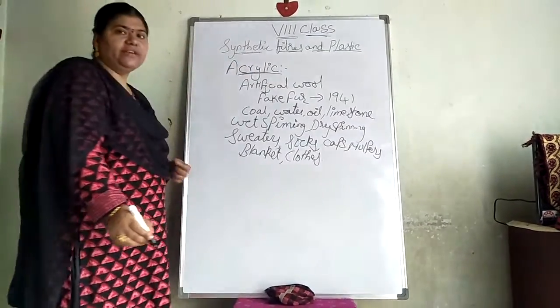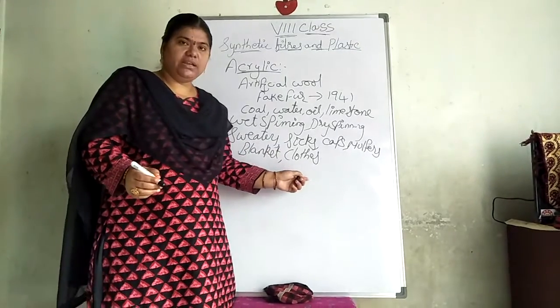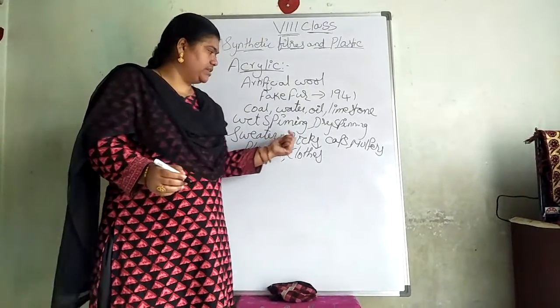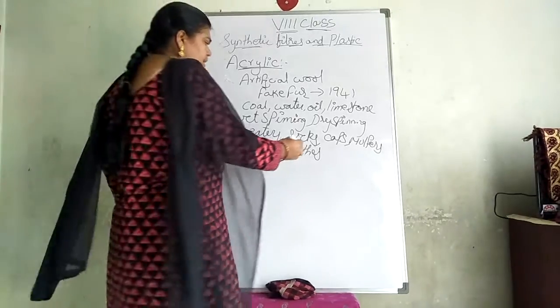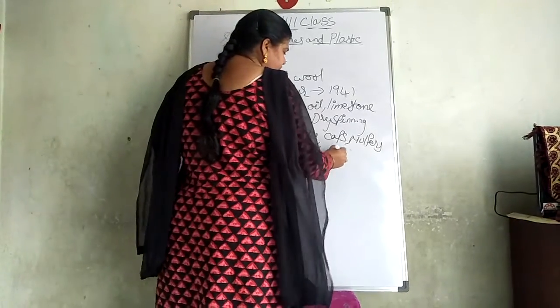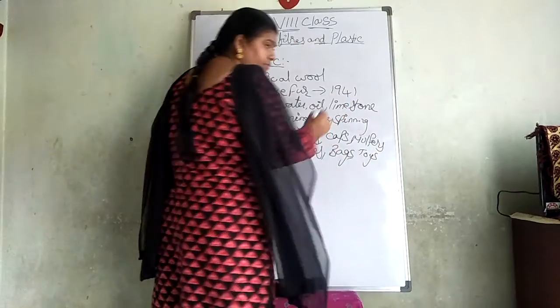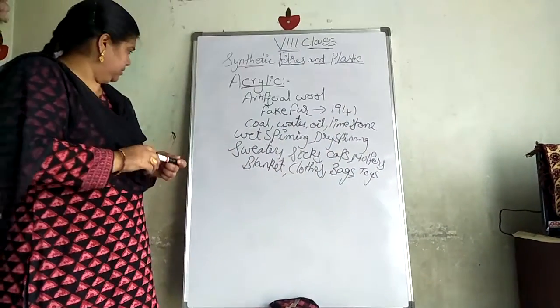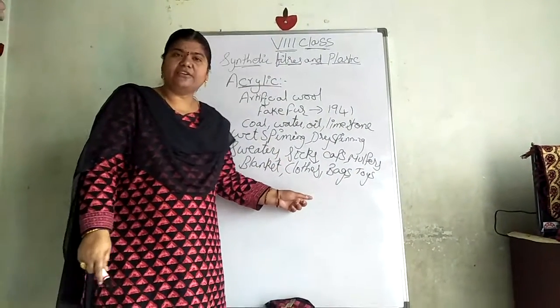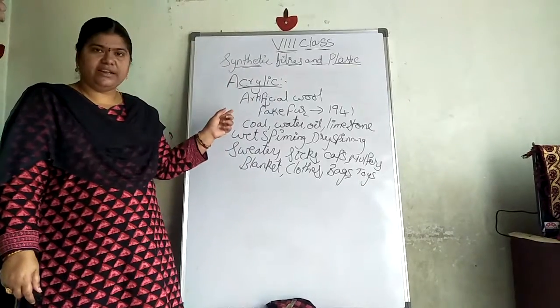These all we are getting from this artificial fiber. We are getting sweaters, socks, caps. Then you can see that some bags are made with wool, some toys, which the children play with. These all we are getting from this fake fur itself.